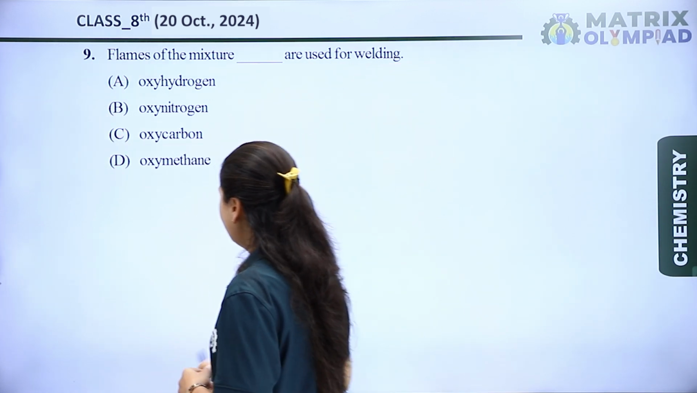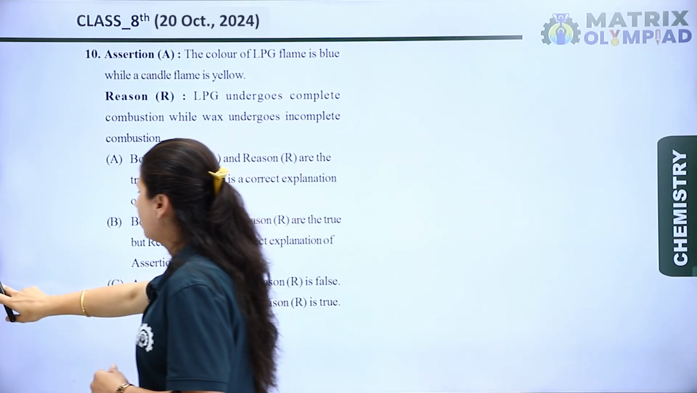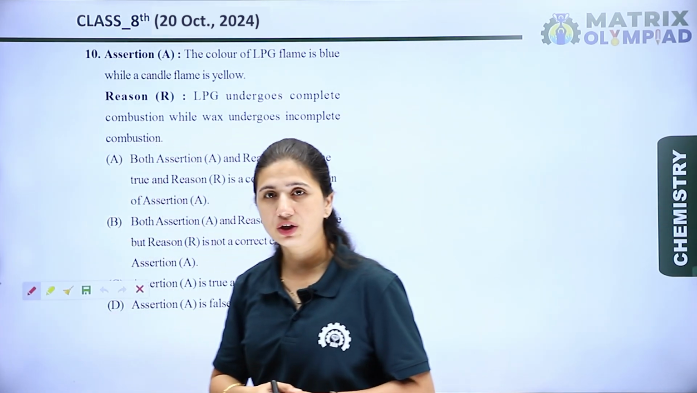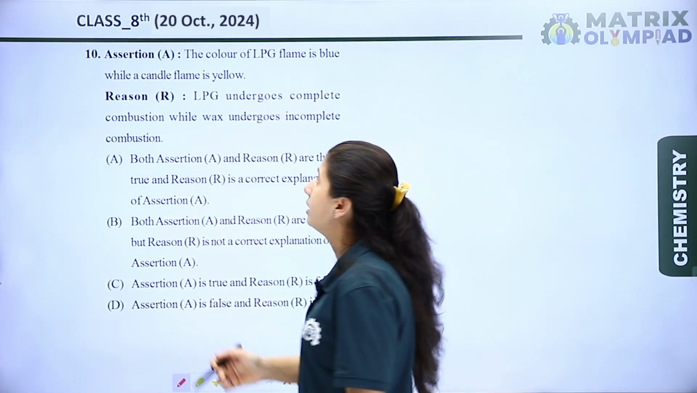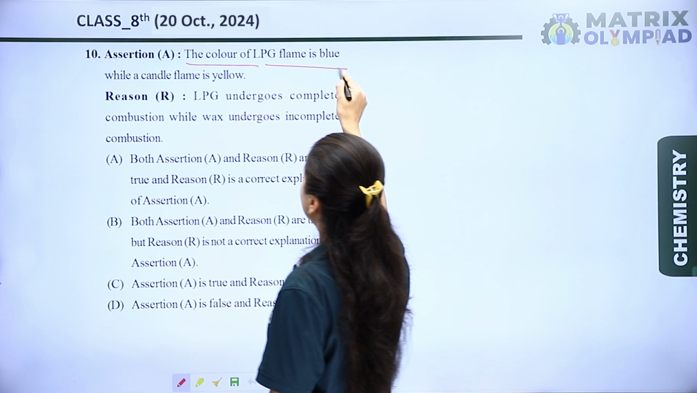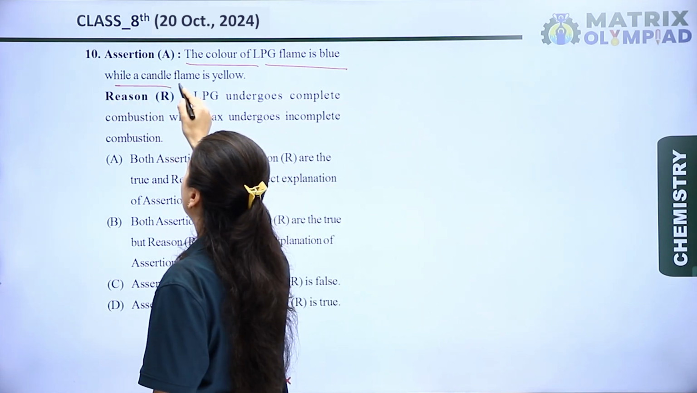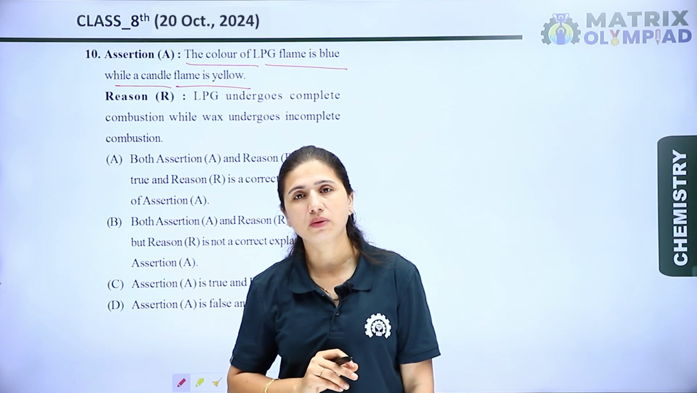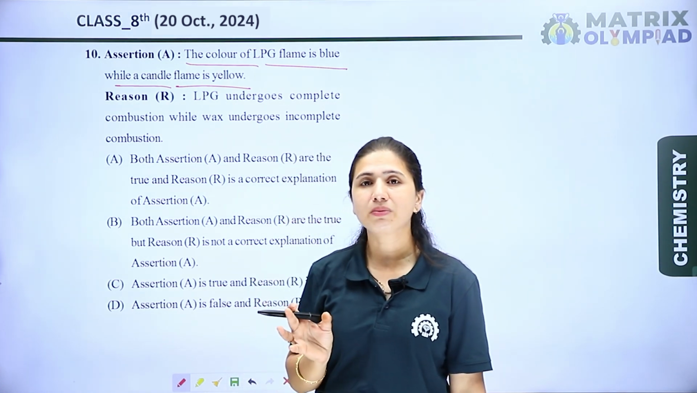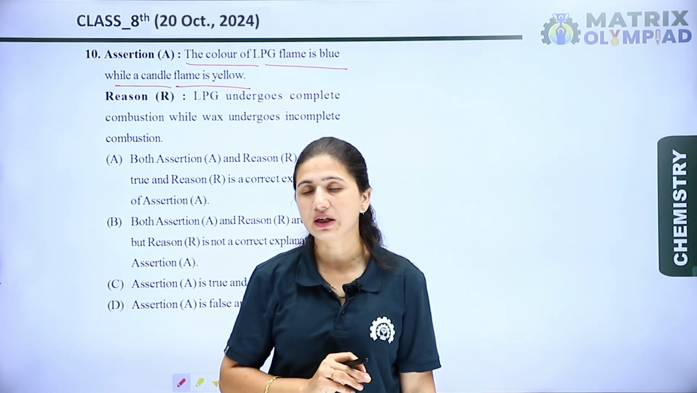Now let's see the next question. The next question is an assertion reason type question. So let's see the assertion statement. The assertion statement is, the color of LPG flame is blue while a candle flame is yellow. We know that there are two types of combustion. First is complete combustion and second is incomplete combustion.